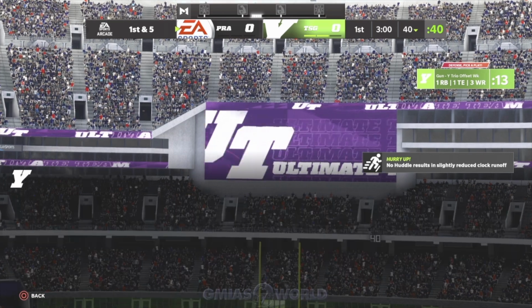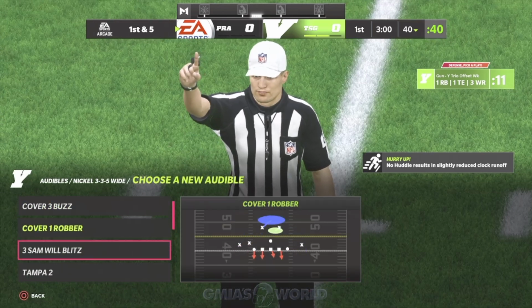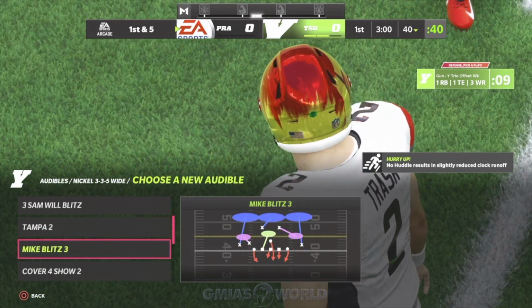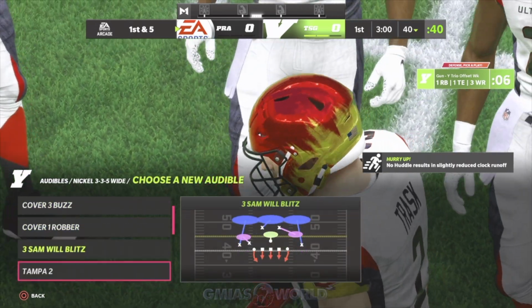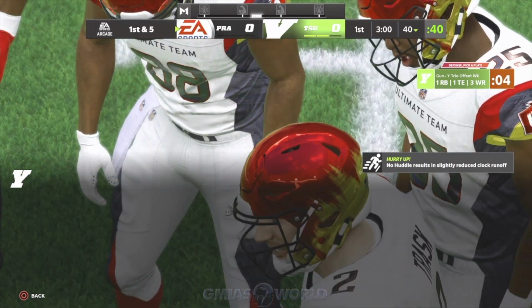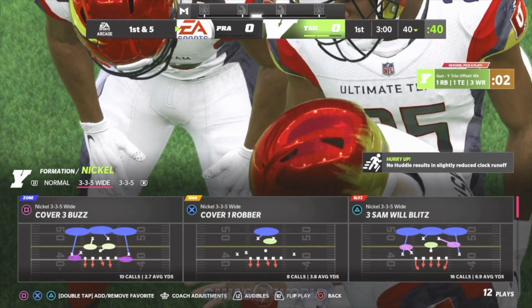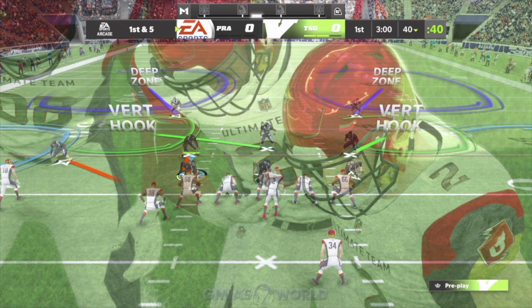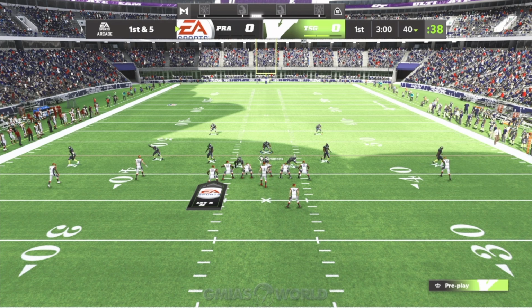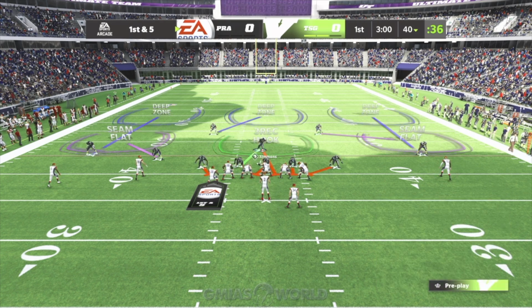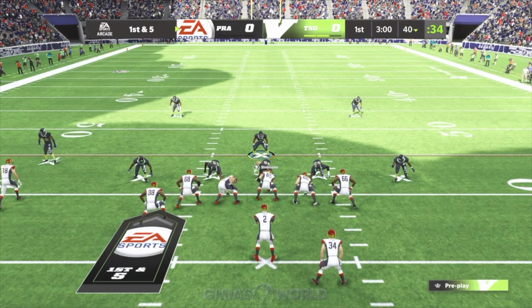Then you would go to 3 through 5 wide. Your audibles are going to probably be, I guess you could make this Mike Blitz because we use that more often. You need cover 4 show 2 and then cover 1 robber. And then what you do is you come out in 3 through 5, you press the square button, press the button that you're supposed to audible into, and then you see how they sit there and they align? That's pretty much how you're setting it up.